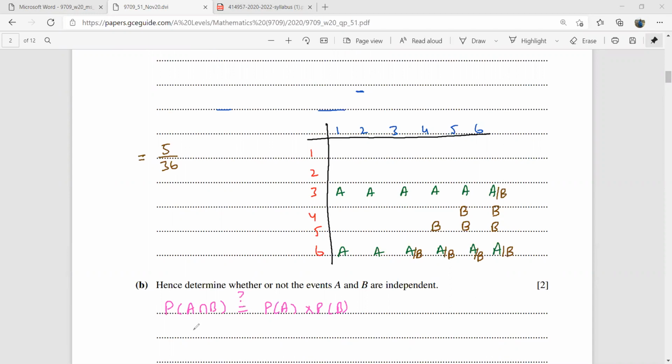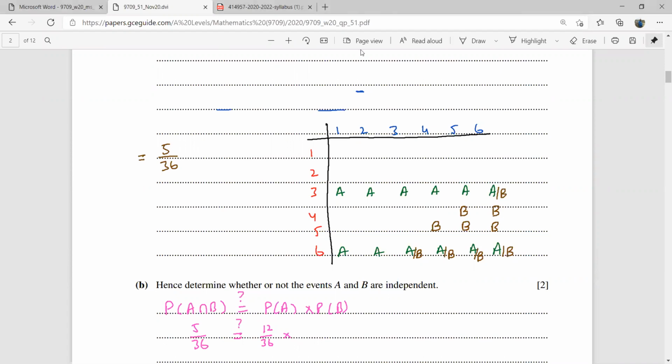Probability of A and B we just found, that is 5 over 36. Now, is that really equal to probability of A, that is 12 over 36, times probability of B, that is 1, 2, 3, 4, 5, 6, 7, 8, 9, 10, 10 over 36. Yeah.